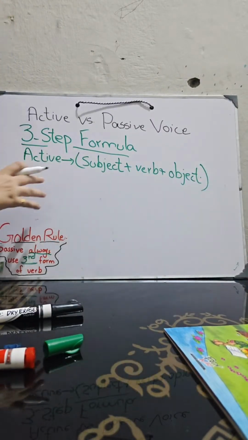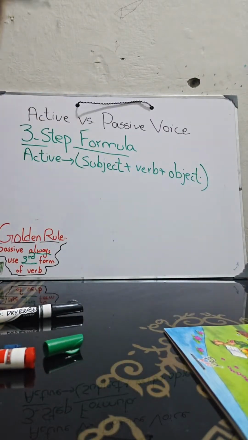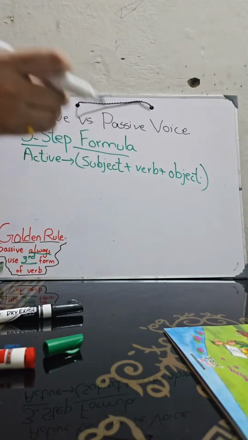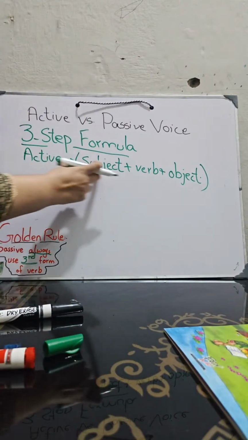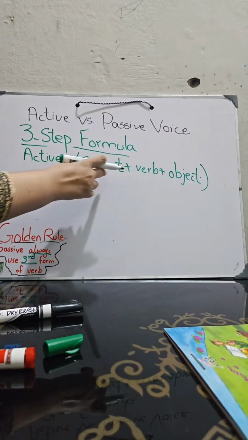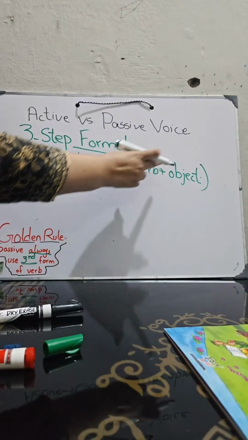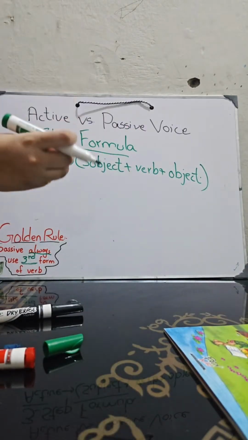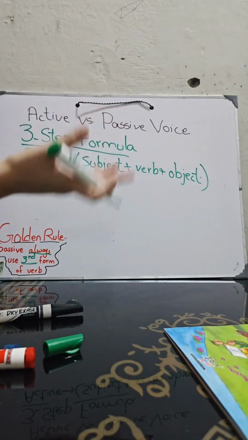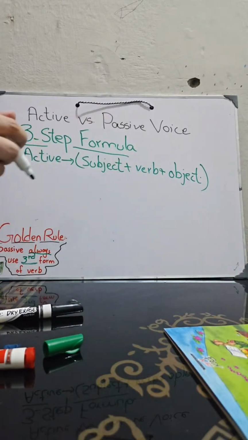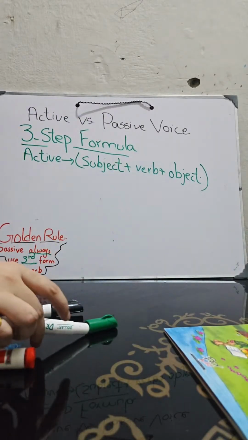Quite clear. Since your childhood, since your early ages, you always make all sentences in this type usually. First the subject, the one who is doing the action, then the action, and then the thing or the receiver on which you are doing the action at the end. And don't forget at the end the period sign.